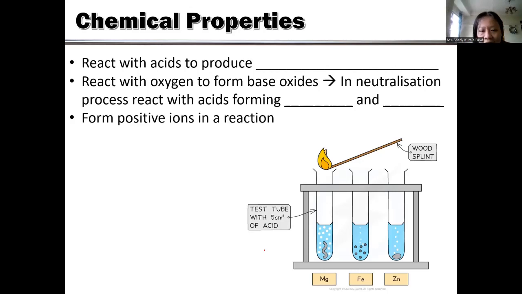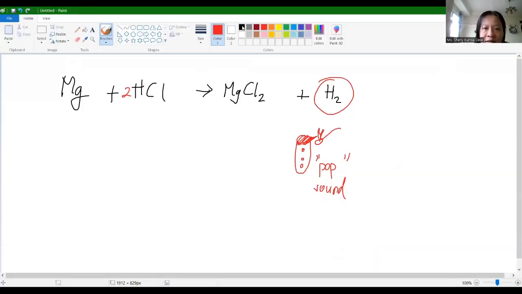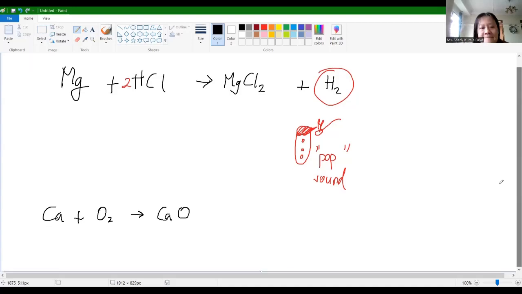But okay, let's go here. For example, if I use calcium, I react it with oxygen. This will make calcium oxide. Okay, this is not balanced yet. Yes, I know, so you have to balance it. This will be 2 calcium and 2 CaO here.